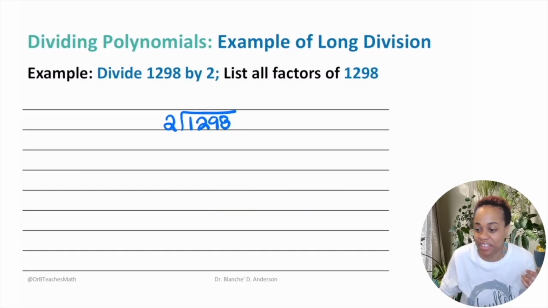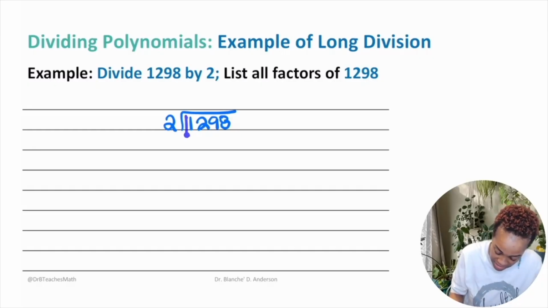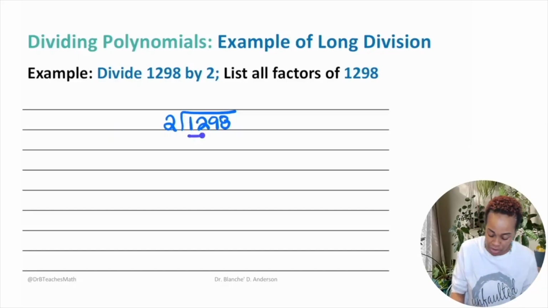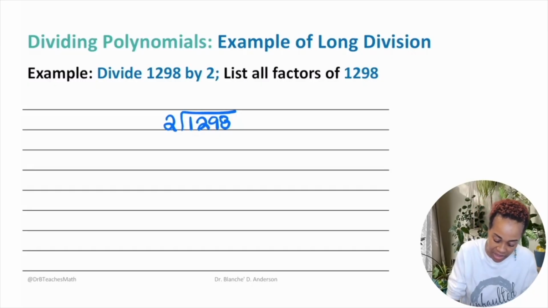This is going to be fun. Okay, so let's try it. What you would do is find the highest place value, or the highest number under here, and ask, can 2 go into that particular number? You're not going to do 1, but can 2 divide 12? How many times can 2 go into 12? That's how we used to say it back in the day. But you would say 12 divided by 2 is what?